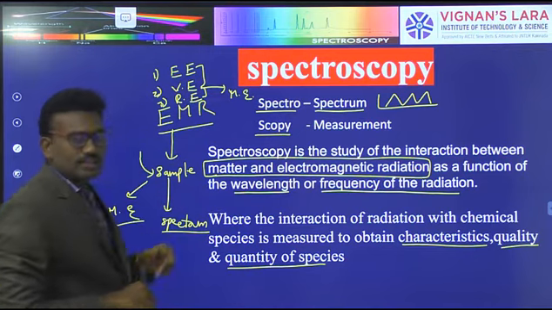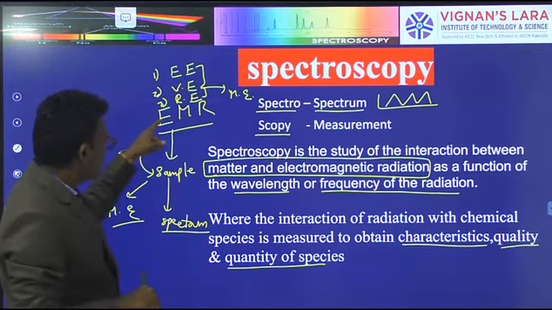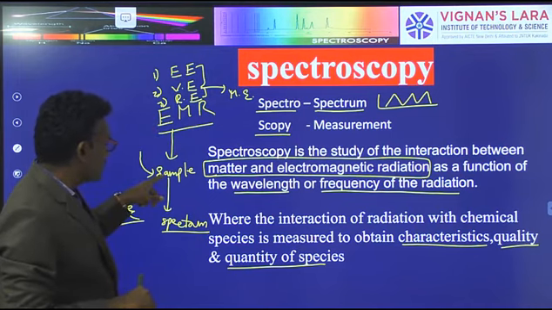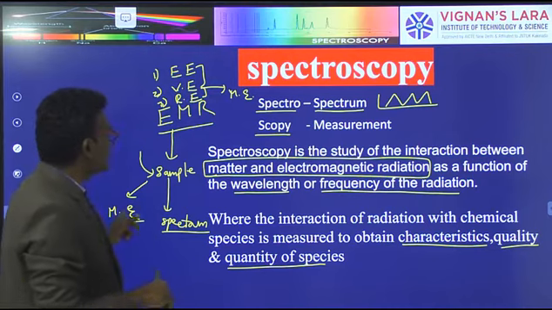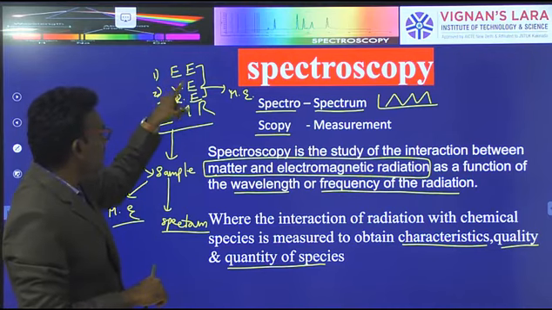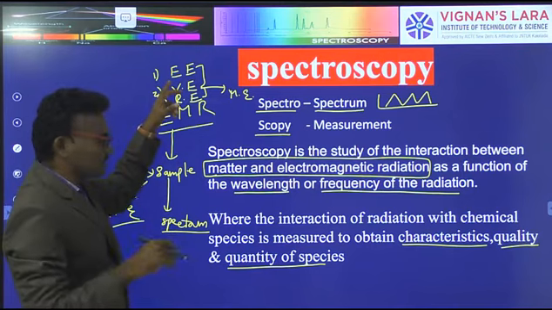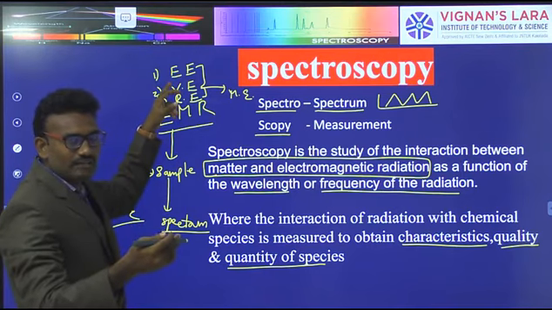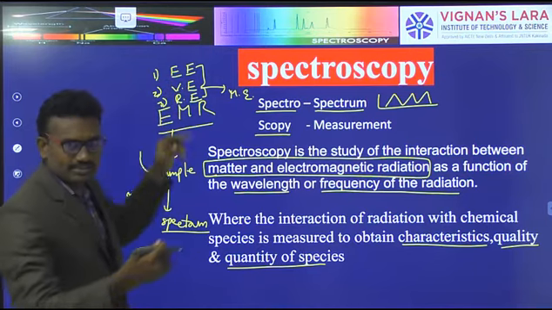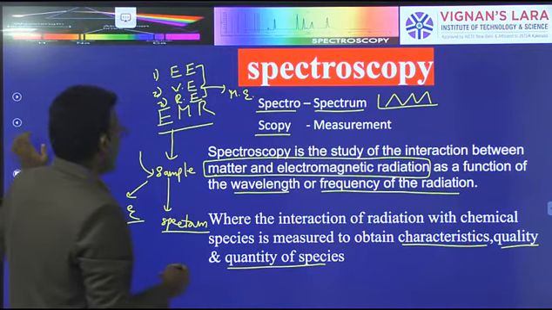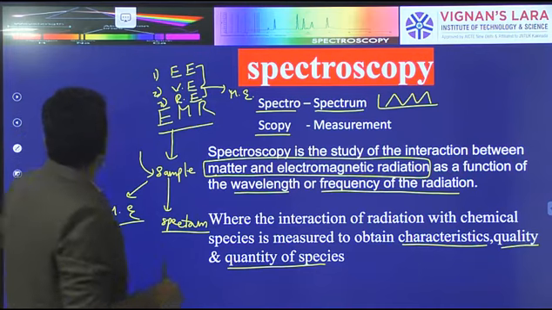So the molecular energy depends on the three types of energies, where the light is passed into the sample to produce a spectrum based on the molecular energy. Electrical is nothing but the electrons' energy, that is called electronic energy. Okay, this is the introduction of spectroscopy.